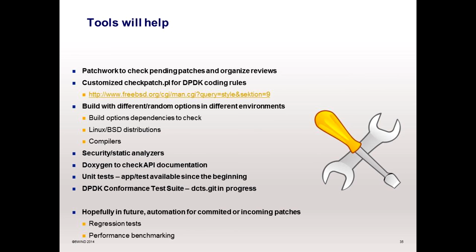Some static analyzers are coming. Maybe you've noticed that the winner of the DPDK contest was TrustInSoft, which is making an analyzer, but there are some other analyzers. There are really good tools to find some hidden bugs. Doxygen is currently used to make the API documentation. Please check it because there are currently some errors, and documentation has to be checked to be clean.